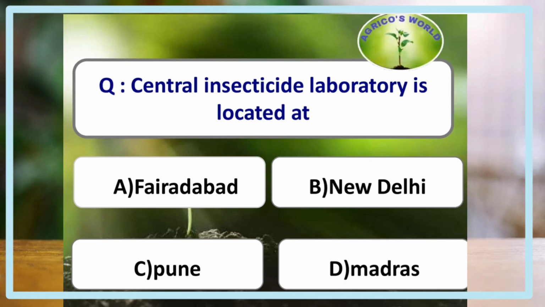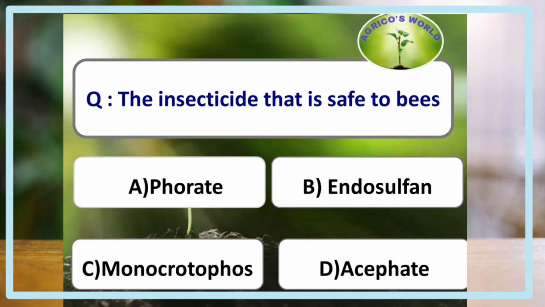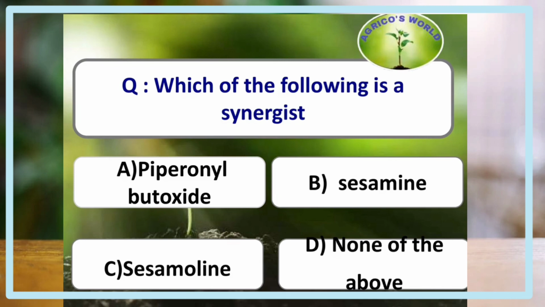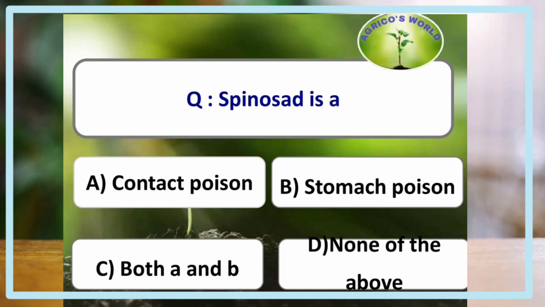Central Insecticide Laboratory is located at Faridabad. The insecticide that is safe to bees is endosulfan. Atropine is an antidote. Which of the following is a synergist? Piperonyl butoxide, sesamin, sesamolin, all the three are synergists. Spinosad is both a contact and stomach poison.